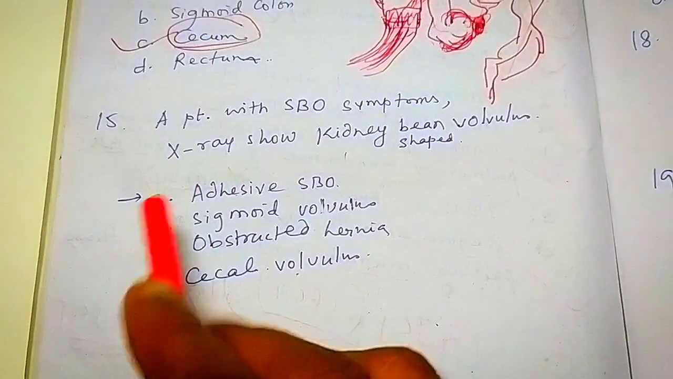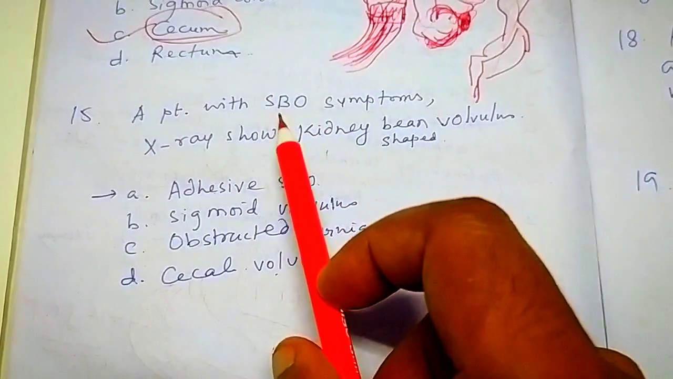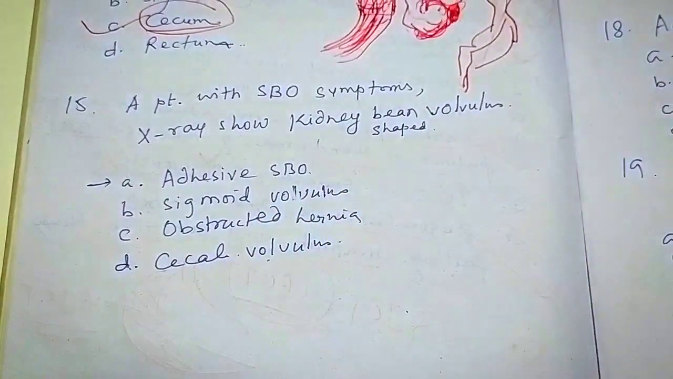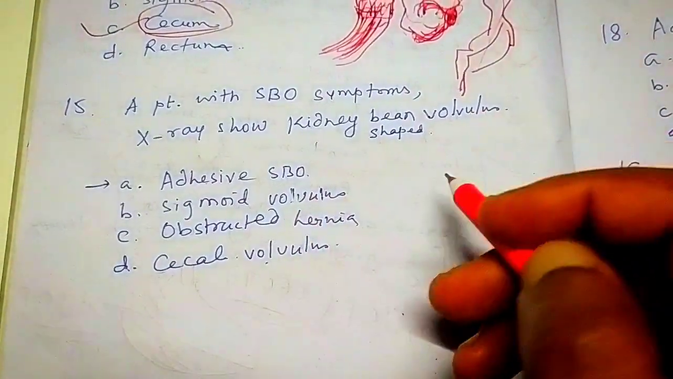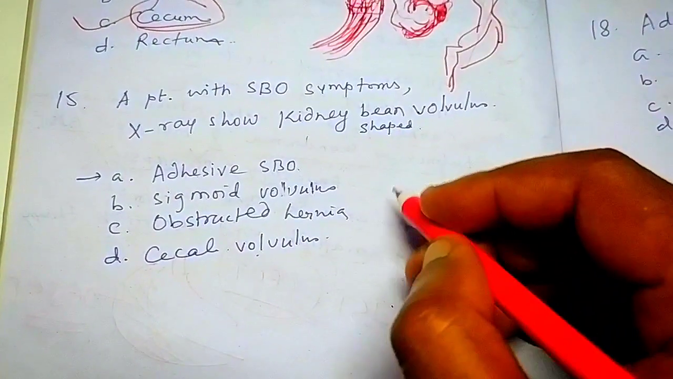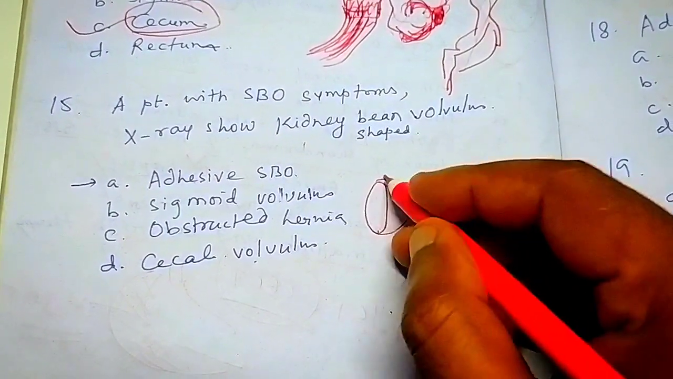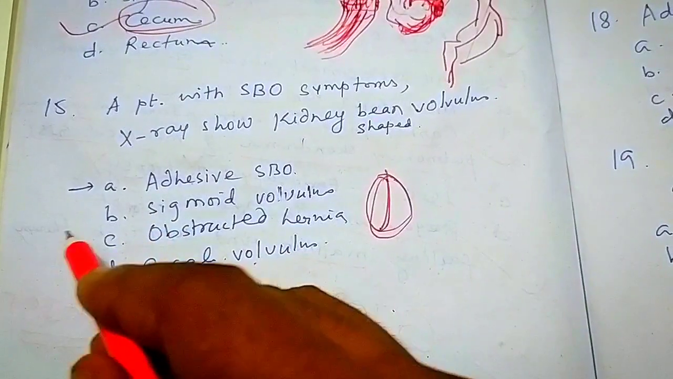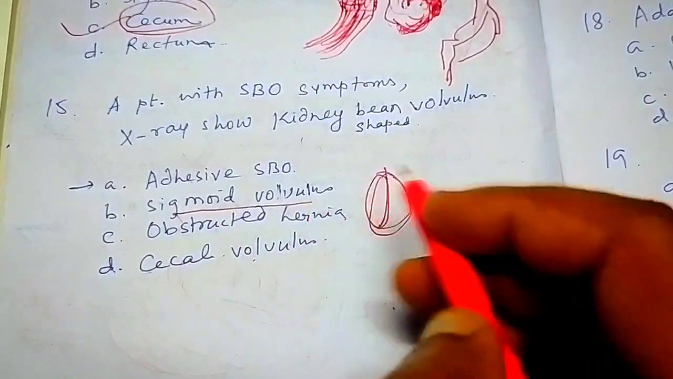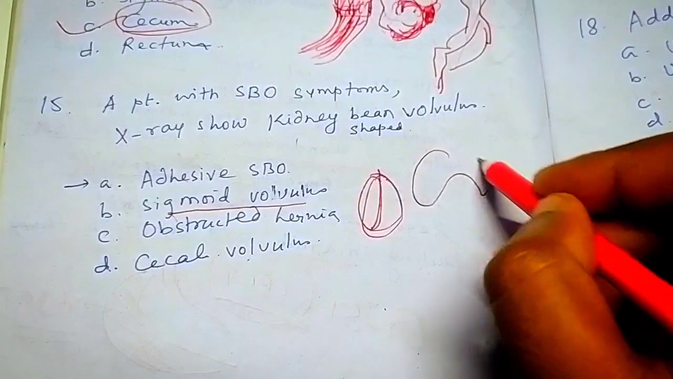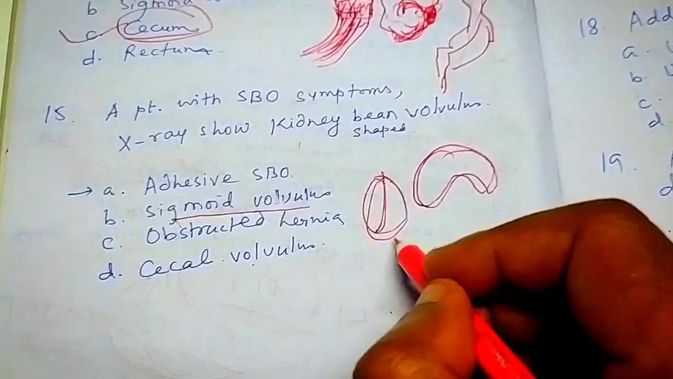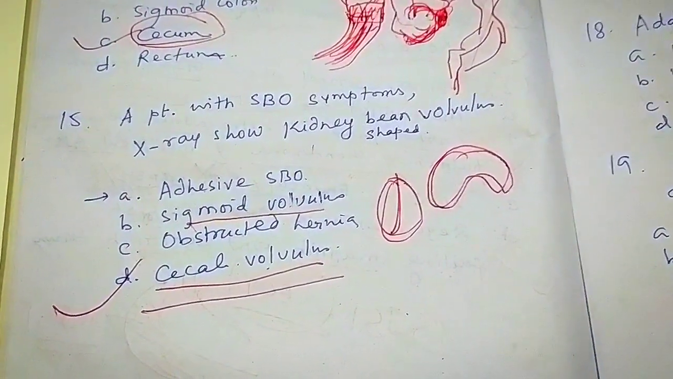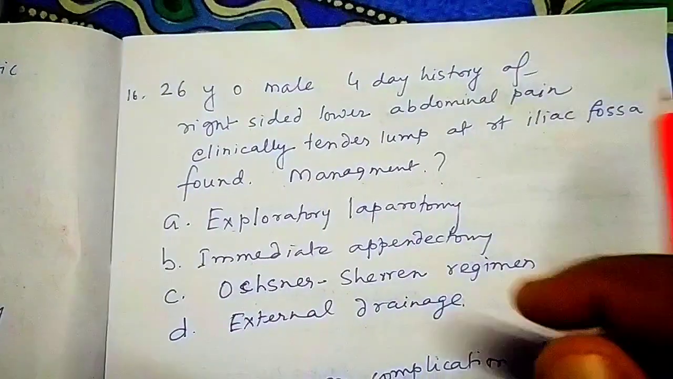Look at this question. Question number 15. A patient with SBO, means small bowel obstruction. X-ray shows kidney bean volvulus. You know kidney bean volvulus? Generally, people do know coffee bean volvulus, like this. When there is coffee bean sign, we can understand that it is sigmoid volvulus. But here it is kidney bean sign. So it is cecal volvulus. The answer is cecal volvulus.